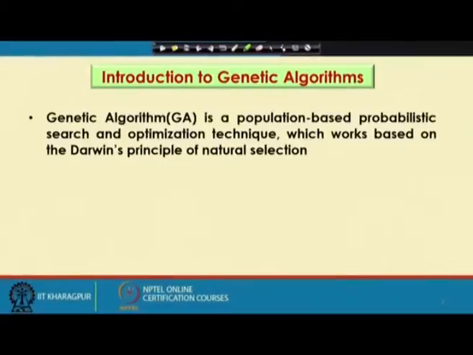Introduction to genetic algorithm. Now, genetic algorithm is a population based search and optimization algorithm which works based on the principle of natural genetics and Darwin's principle of natural selection.